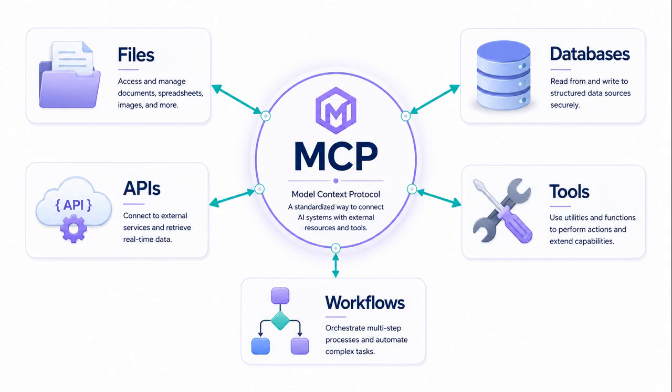Now let's look at what is MCP. MCP means Model Context Protocol. It is a protocol that helps AI applications connect to external systems. These systems can include tools, files, databases, APIs, and workflows. MCP creates a standard way to expose capabilities to AI apps. Instead of building one custom connector for every tool, MCP provides a common pattern. MCP is mainly about connection and interoperability. It answers, how can AI access tools and context?